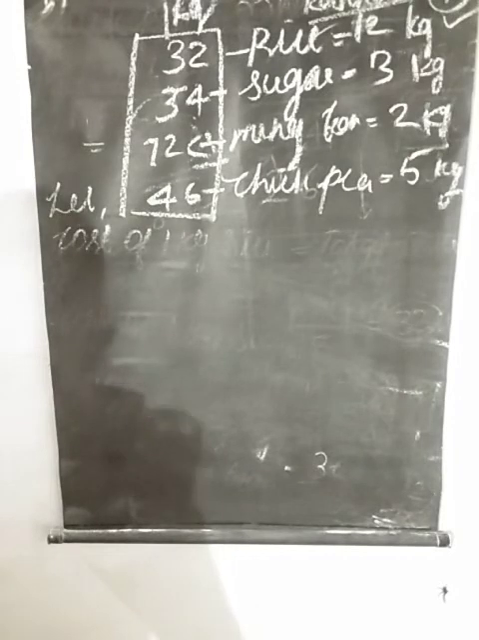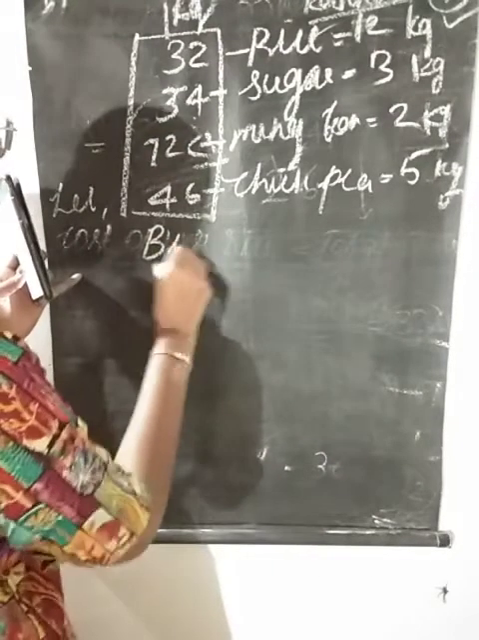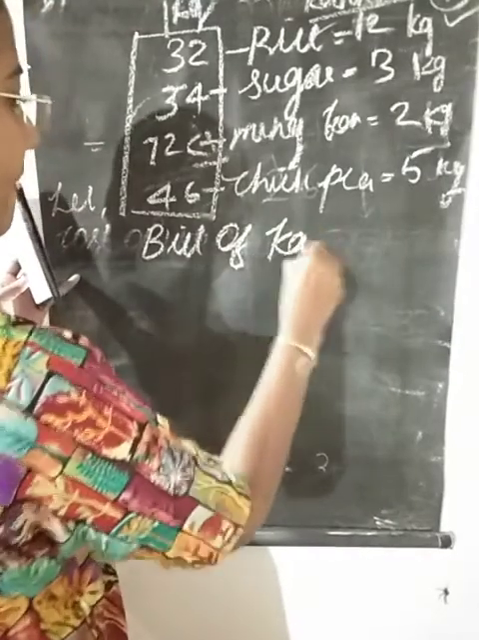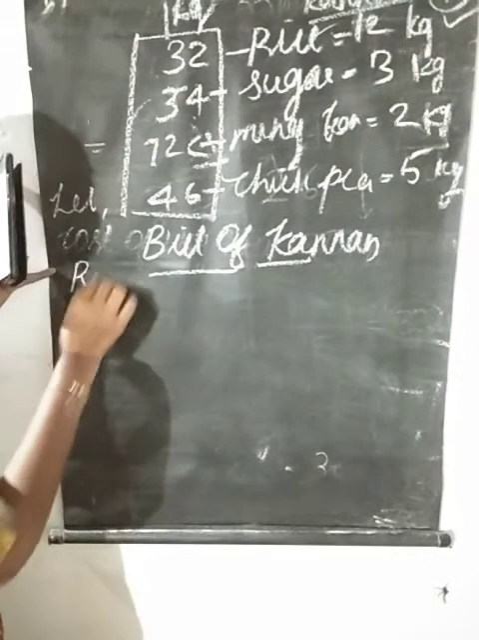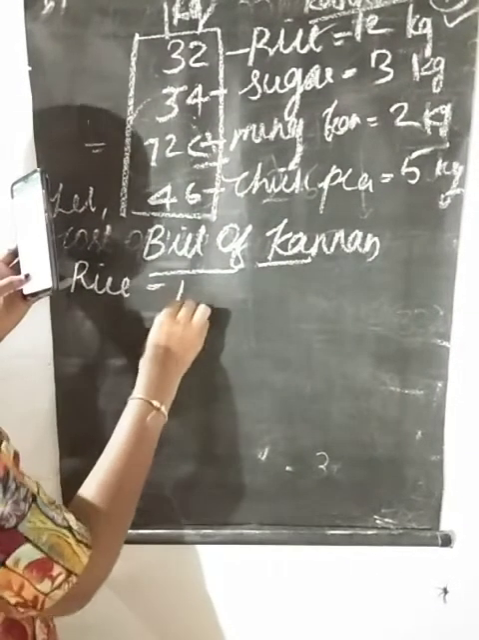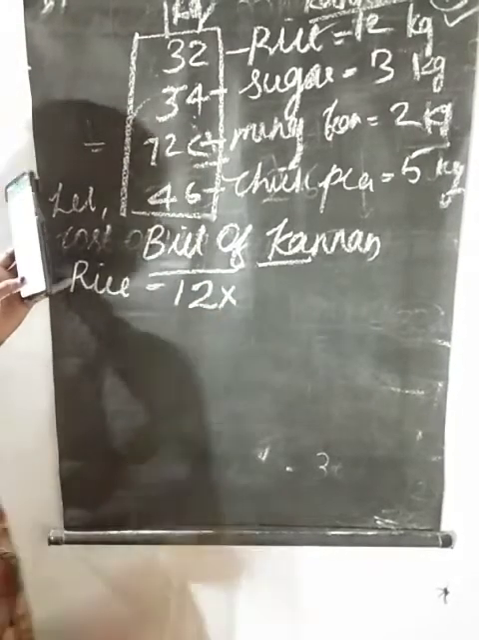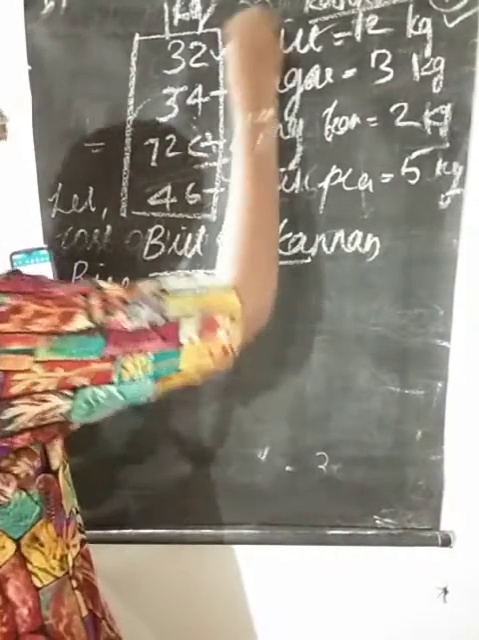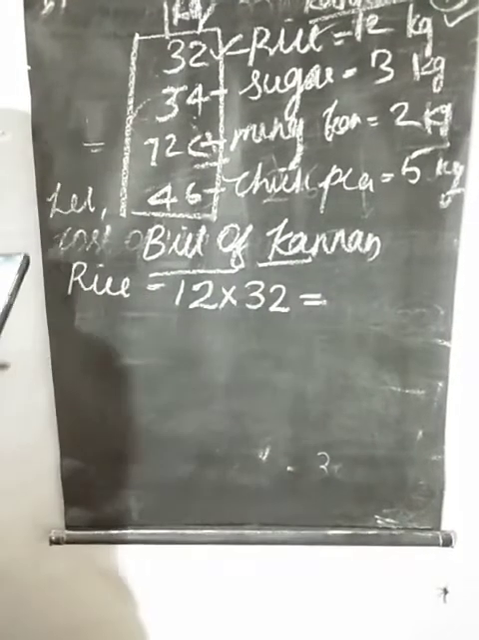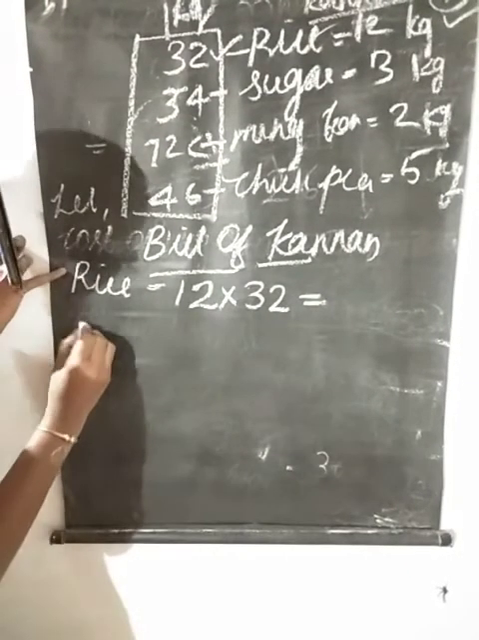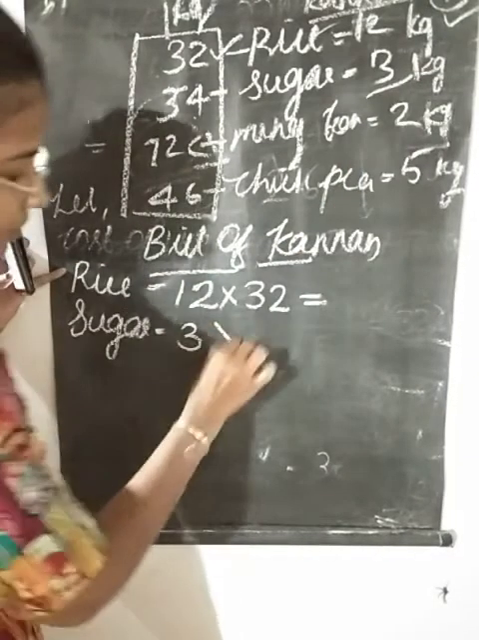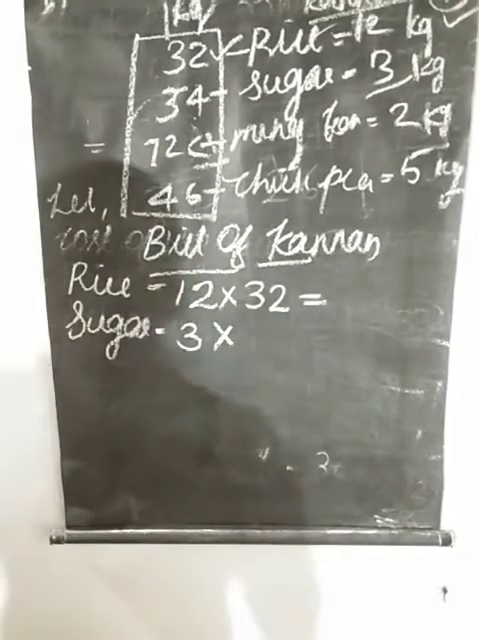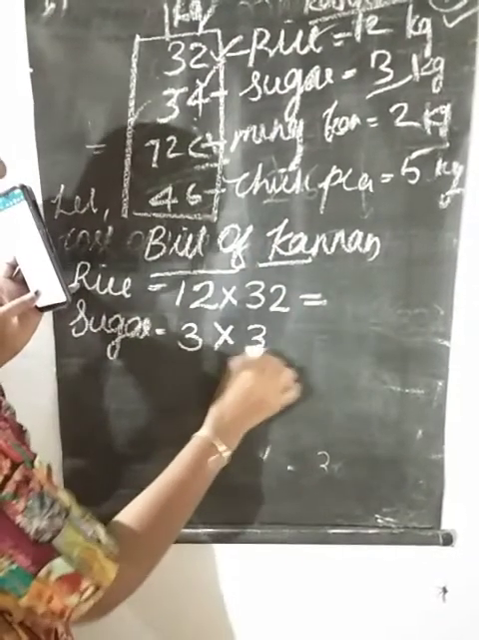So how to find the bill of Kannan? You want to write bill of Kannan. He purchased 12 kg rice. He purchased a total 12 kilograms of rice, and 1 kilogram costs 32 rupees. So 12 into 32. Then next item, sugar. He purchased 3 kilograms of sugar, and for 1 kilogram the price is 34.